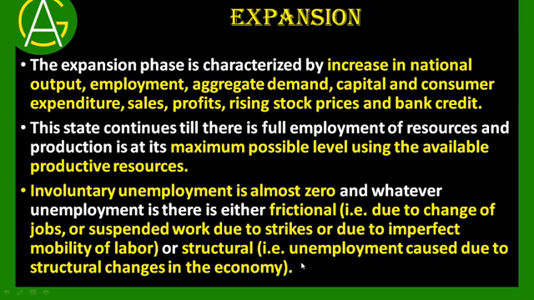When new kind of products or innovative products are introduced into the market, the people who were working in the older kind of products may lose their job. That is also considered as structural unemployment. So in the economy, frictional unemployment may be seen or structural unemployment may be seen, but all those people who are willing to work, they will get jobs. So involuntary unemployment will be almost zero.